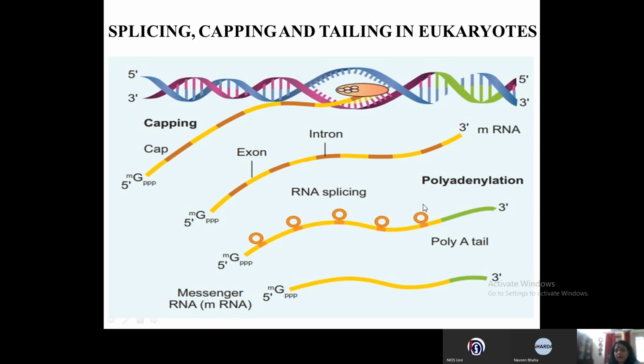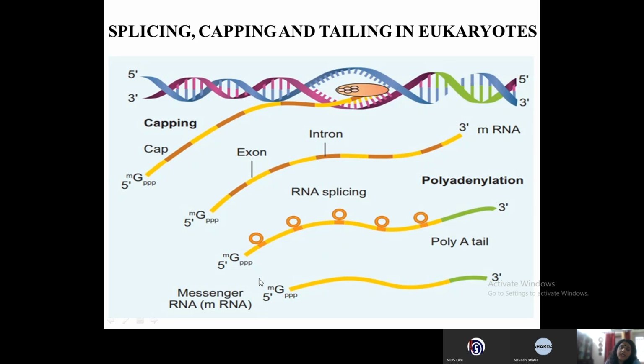The introns are removed and the exons are ligated together. All right. And of course polyadenylation, that means what? A tail of adenosine, about 200 to 300 adenosines, is attached to the 3' end.